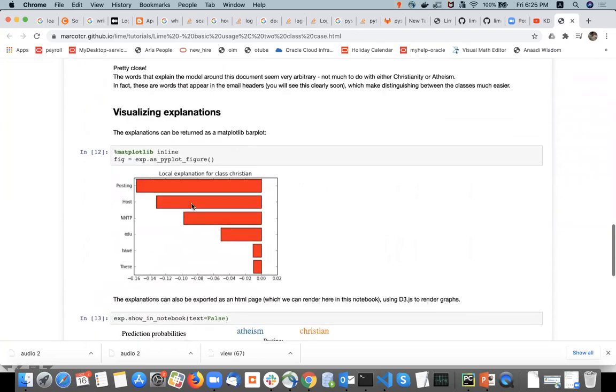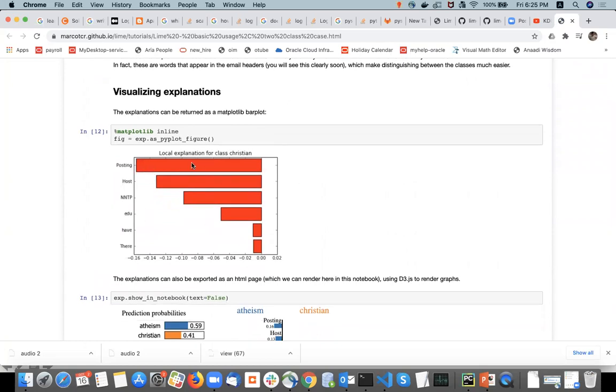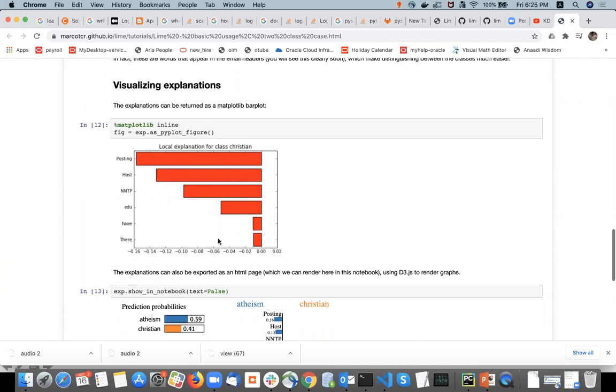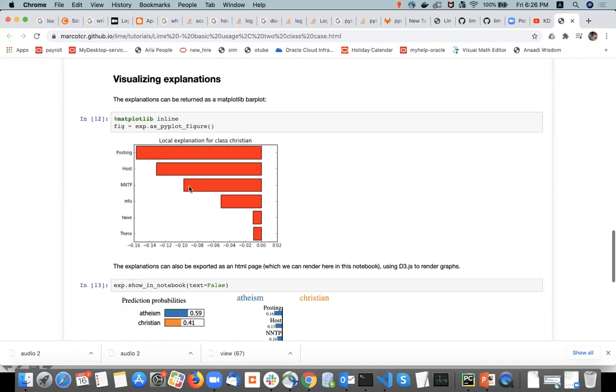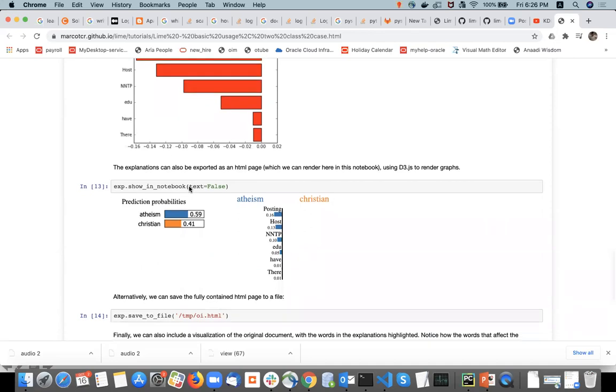If we visualize them, then the explanation for class Christianity is: as posting and host and NNTP and all are occurring in that, that's why the class should be atheism and not Christianity.